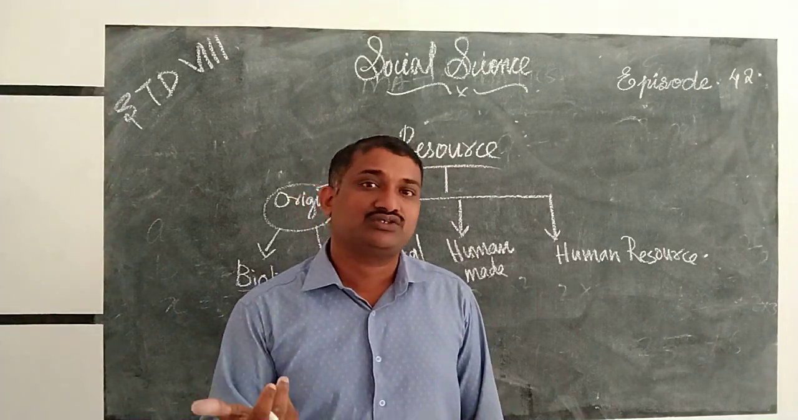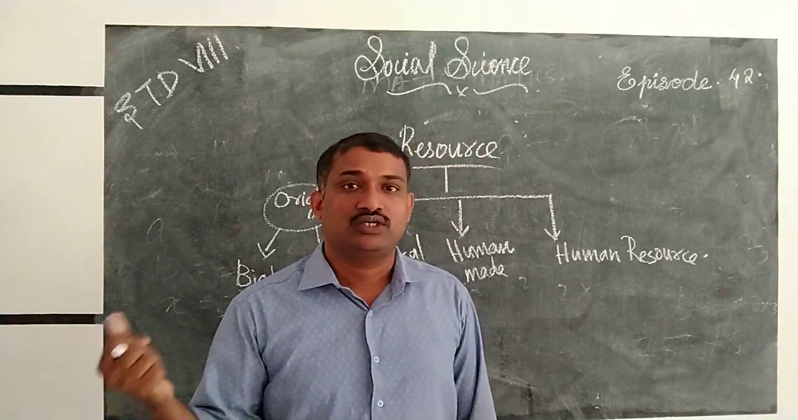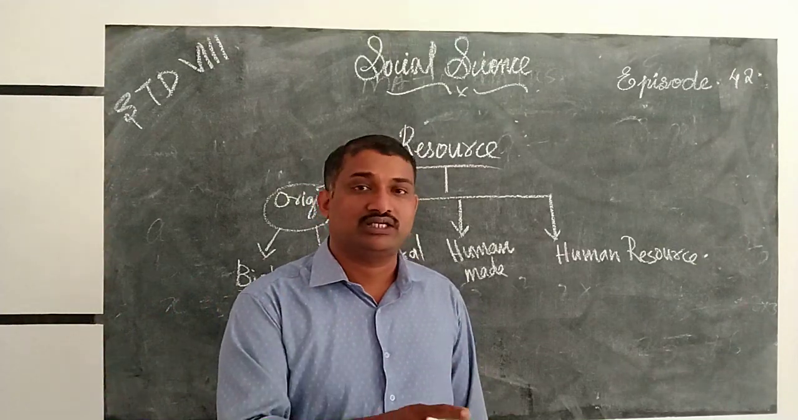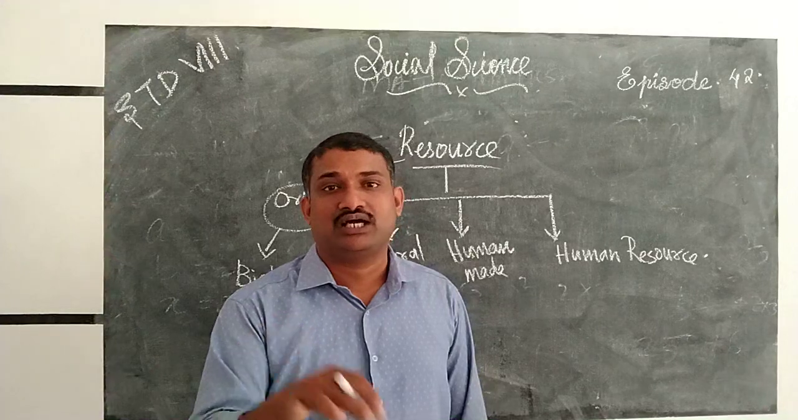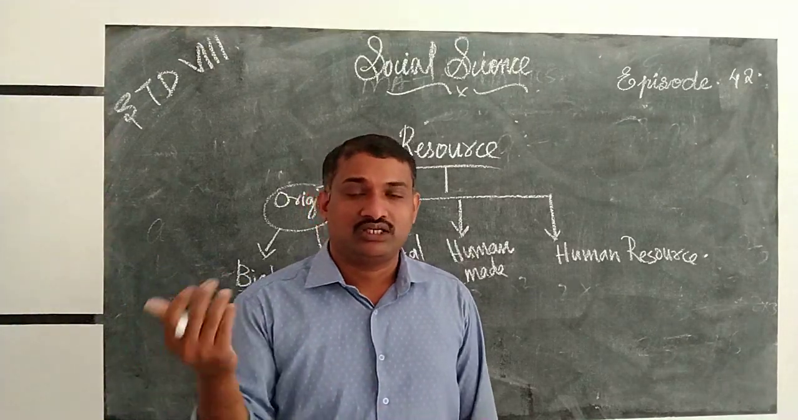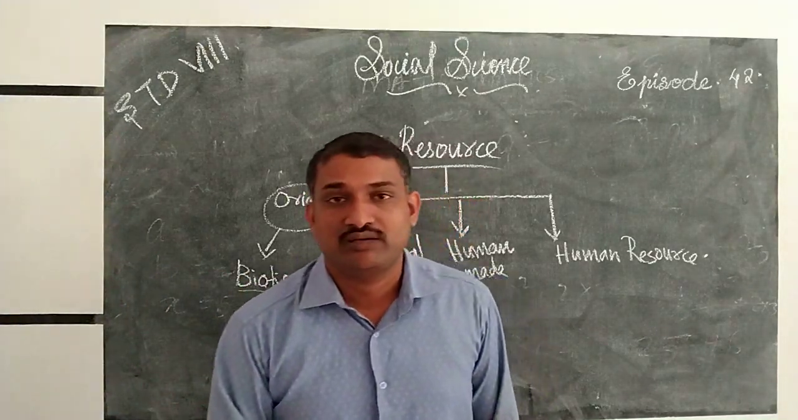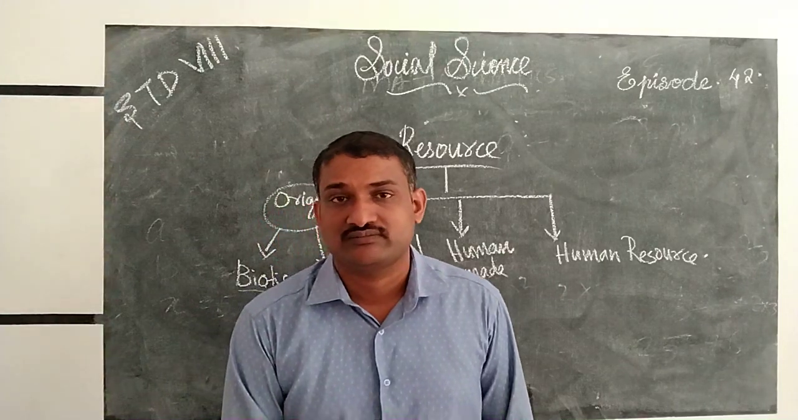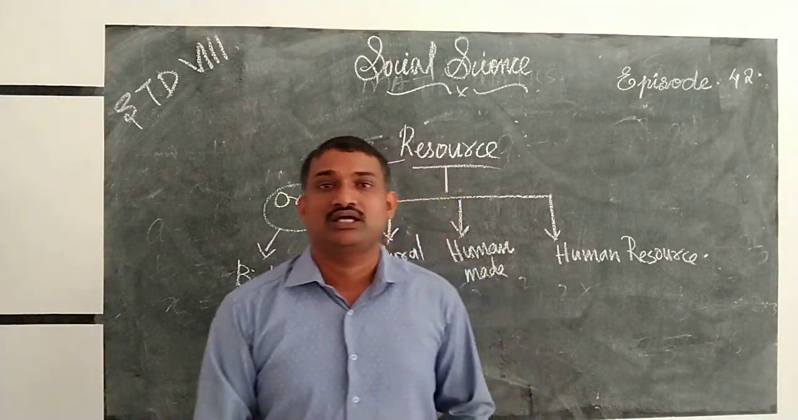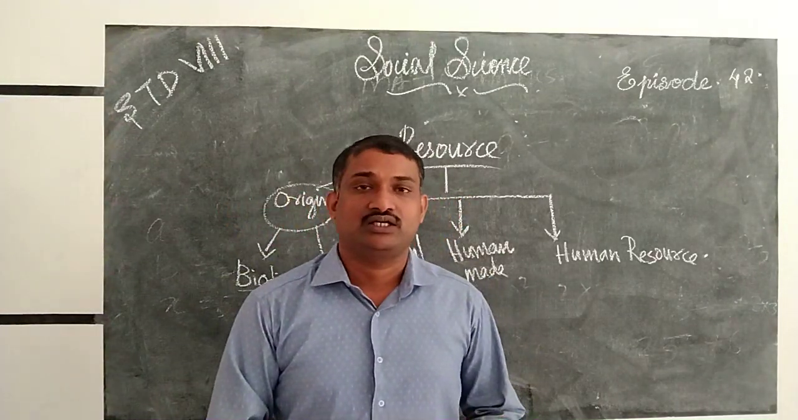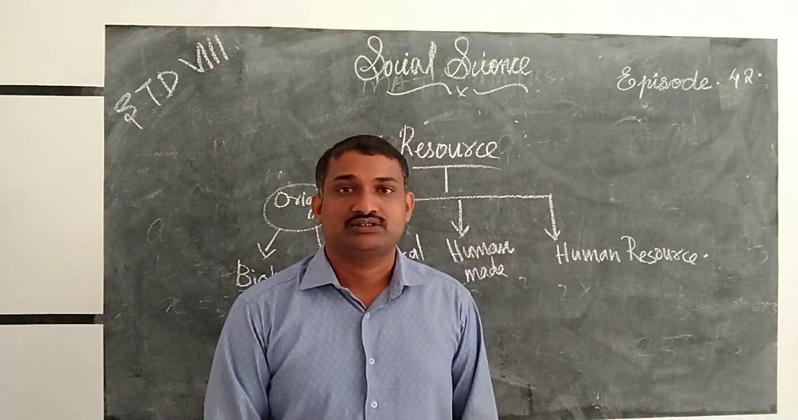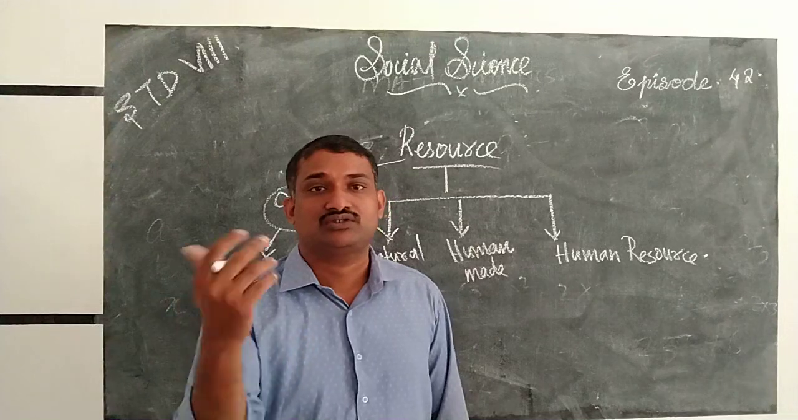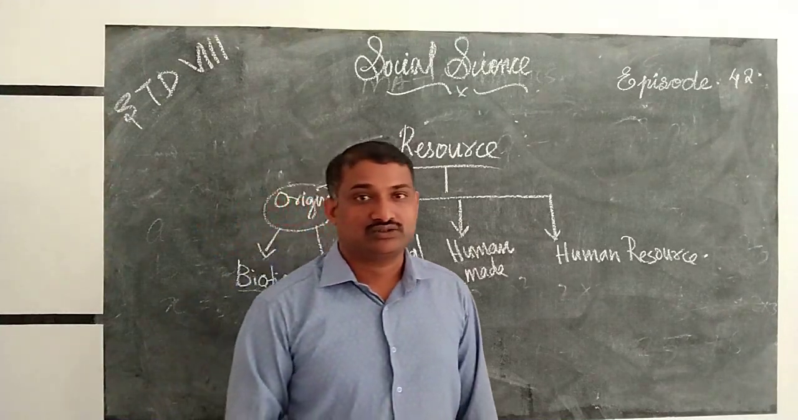What is biotic? On the basis of origin, we can divide it into biotic and abiotic. Biotic contains life. For example, plants and animals are biotic resources. What are abiotic resources? Abiotic resources are the resources that do not have life at all. For example, rock, minerals, stones, etc. are examples of abiotic resources.